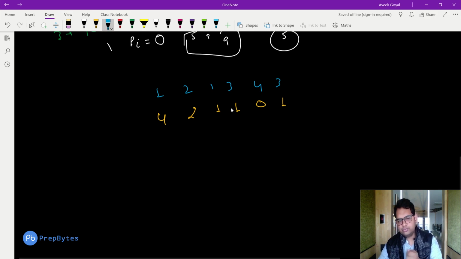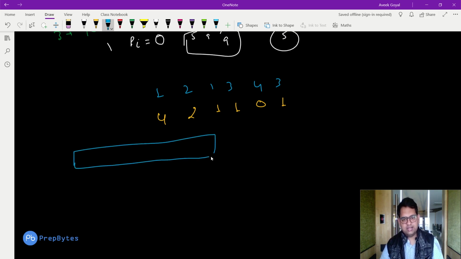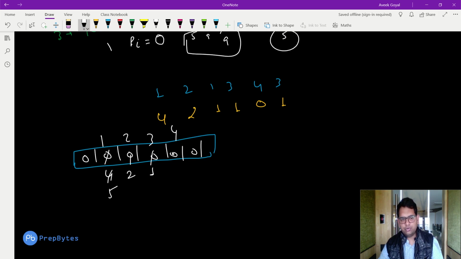Now because pi equal to 0 is acceptable, in this particular case we have an array containing zeros in the beginning. 1 will be changed to 4, 2 will be changed to 2, 1 will be changed to 5, then 3 will be changed to 1. Now 4 will remain 0 and 3 will be changed to 1. If I go with the same logic of ignoring 0, the minimum value that we should have considered was 0 for type 4, but we will be answering 1 because we are ignoring the value of 0.